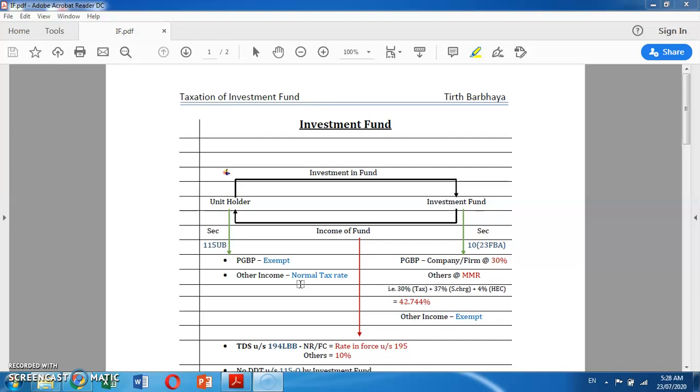So today I'm going to discuss the concept of taxation of investment fund, which is basically a topic of CA Final Direct Tax, applicable for assessment year 2020-2021. Before going further, please help yourself. The notes of taxation of investment fund are already provided in the description column below.